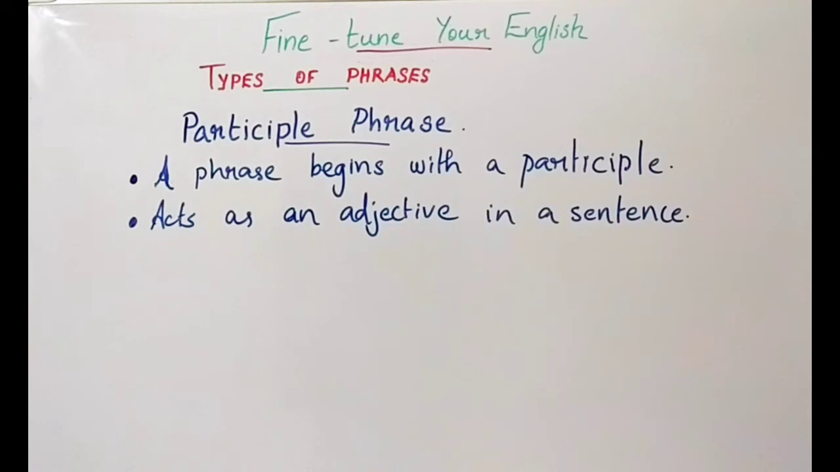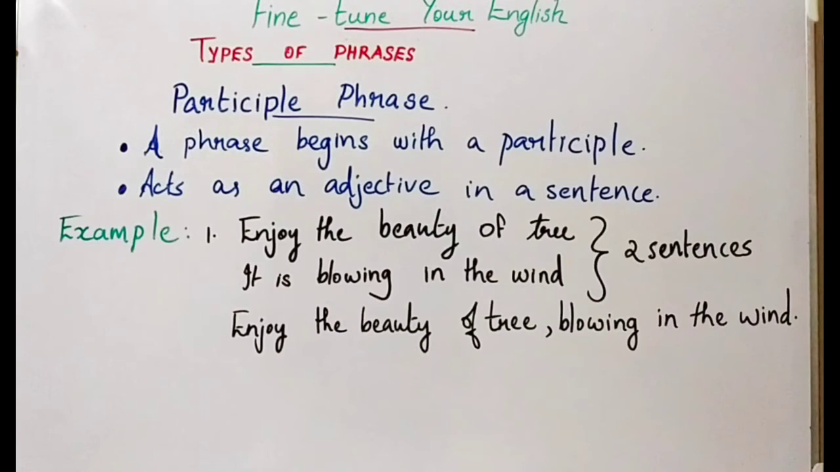Then see what is a participle phrase. A participle phrase begins with a participle, which can be a present participle or past participle, and it acts as an adjective in a sentence. See the examples given here.